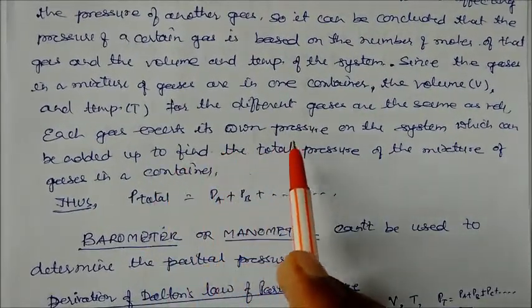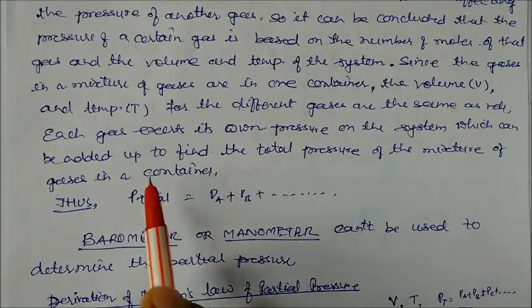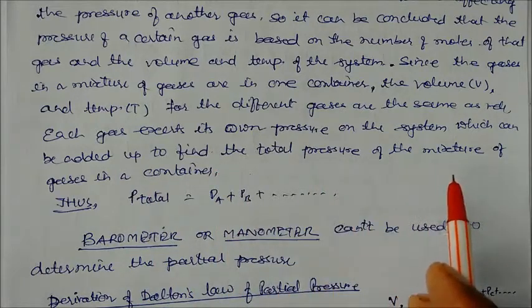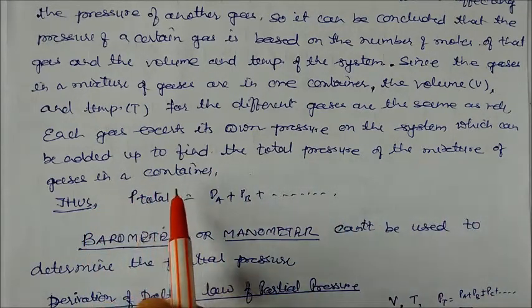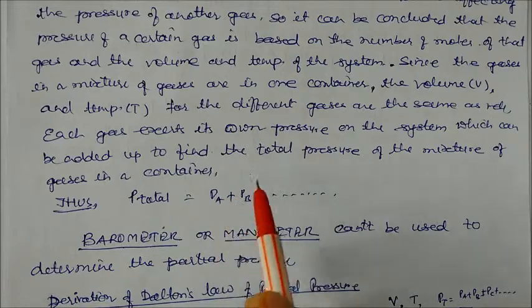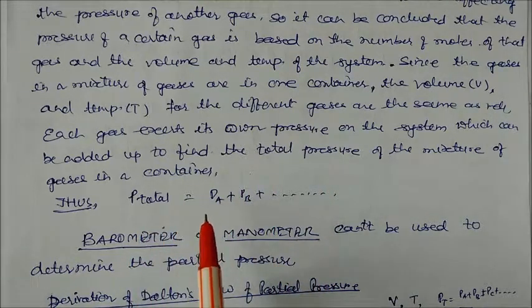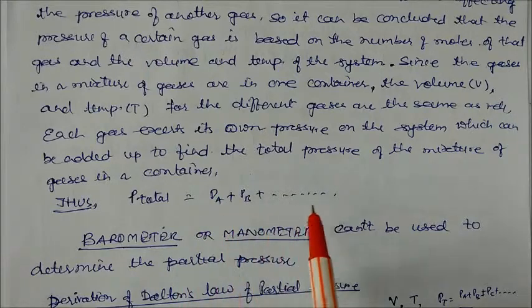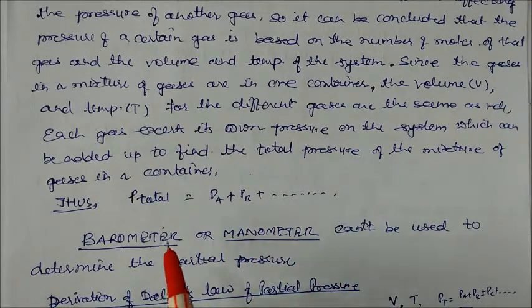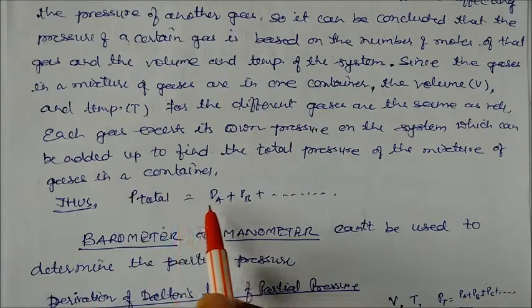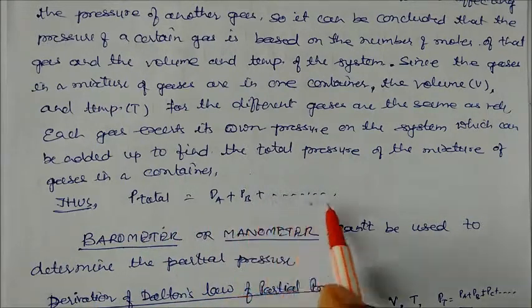Each gas exerts its own pressure on the system, which can be added up to find the total pressure of the mixture of the gases in a container. तो एक कंटेनर में कई सारे गैसेस हैं, वॉल्यूम सेम है, टेम्परेचर सेम है, तो हम take only the addition of partial pressure of all the gases, and we write in this form: the total pressure of all the gases will be PA plus PB plus PC, whatever the number of gases.